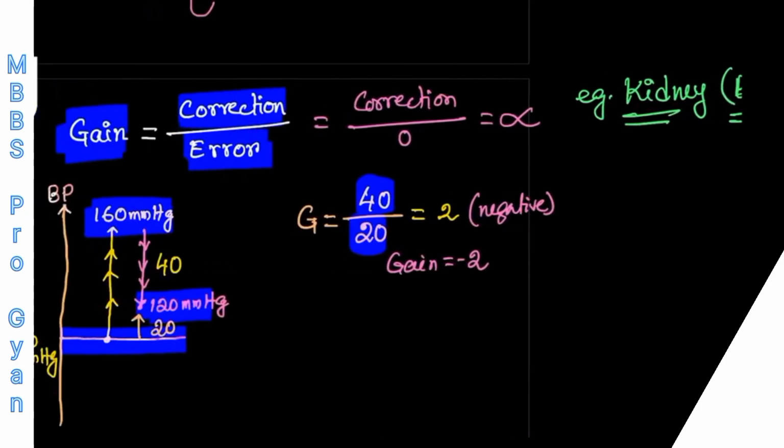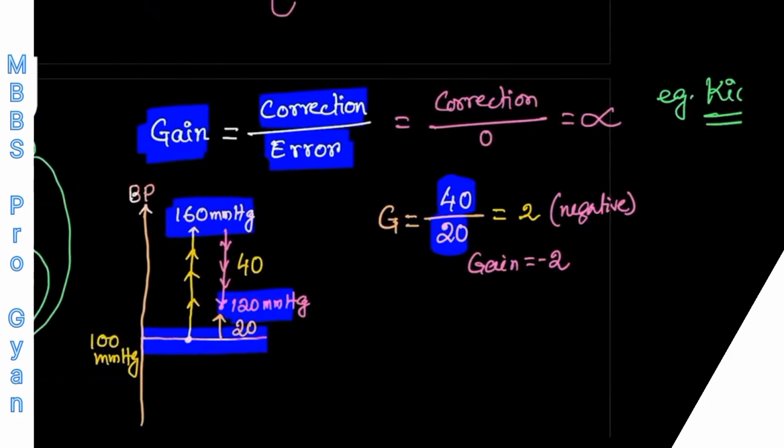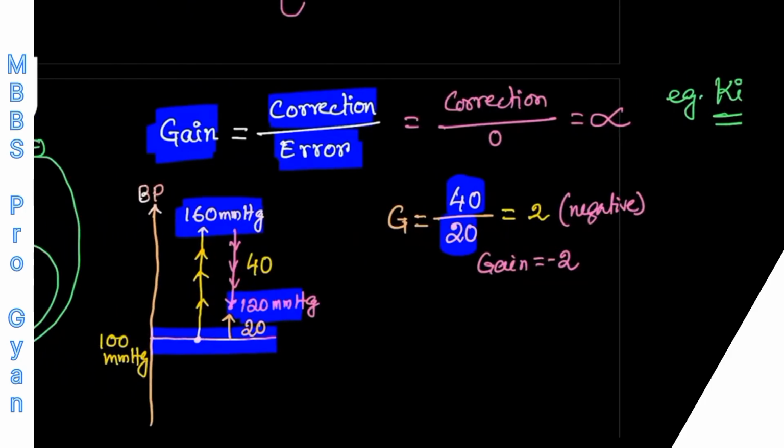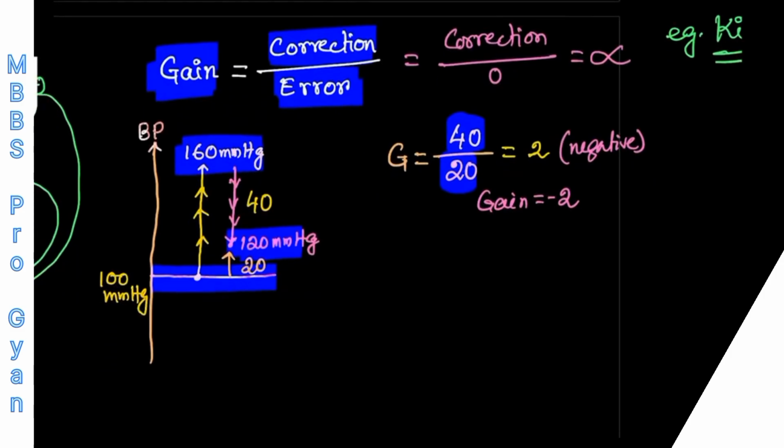Right? So this is very, very important, which has already been asked in INI-CET type of examinations: infinity gain is for which? Infinity gain is for the kidney, for regulation of your blood pressure and blood volume. Right? So this is gain. Now, apart from gain,